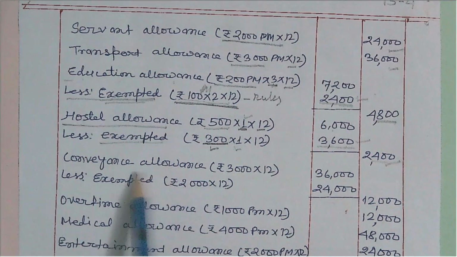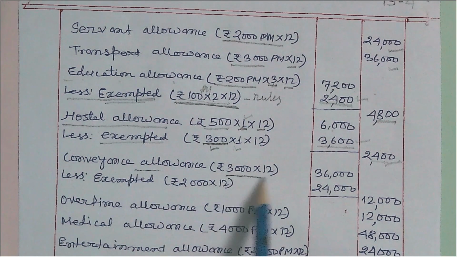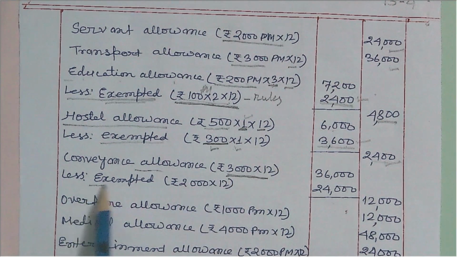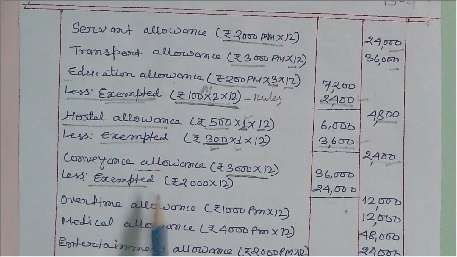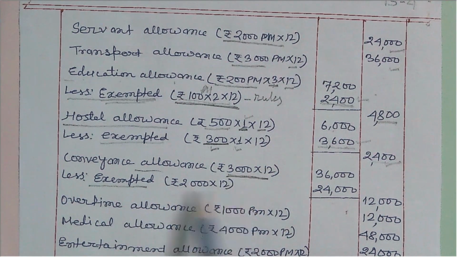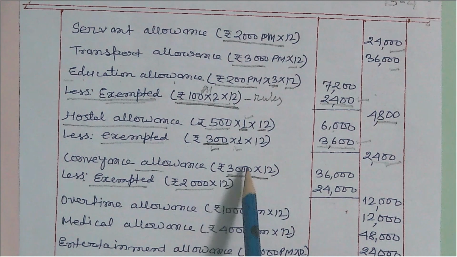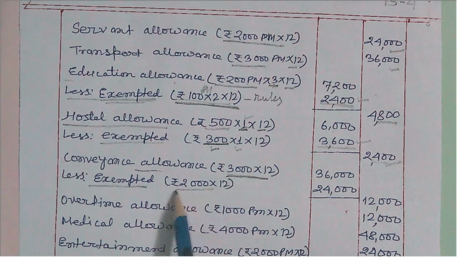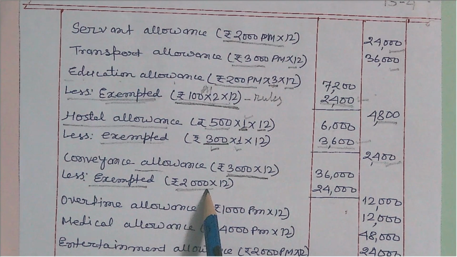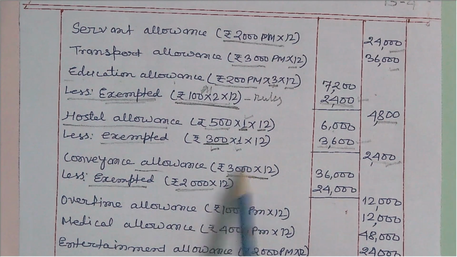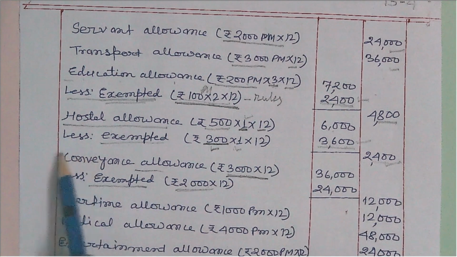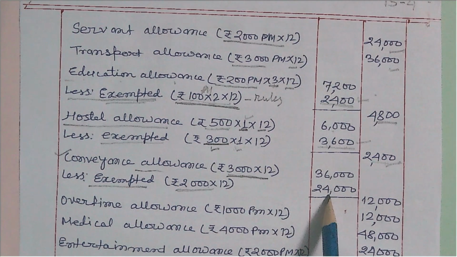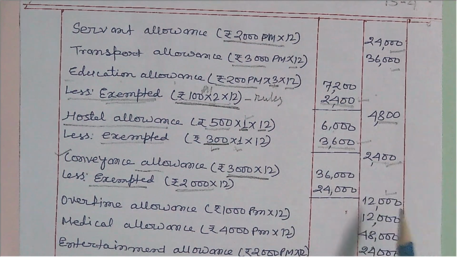And convenience allowance is given to the employee for performing official work, official duties, and he can claim deduction to the extent of expenditure incurred. If you see in the question, it is given that 2,000 rupees he has spent. He is receiving 3,000 rupees monthly from the employer, but he is spending 2,000 rupees per month. So the amount spent is eligible for deduction in case of convenience allowance. And 36,000 minus 24,000, 12,000, is the taxable amount.